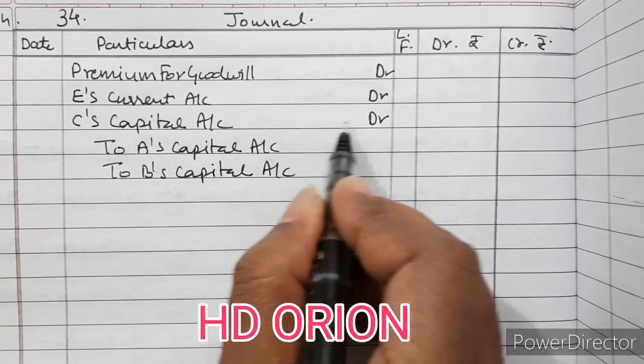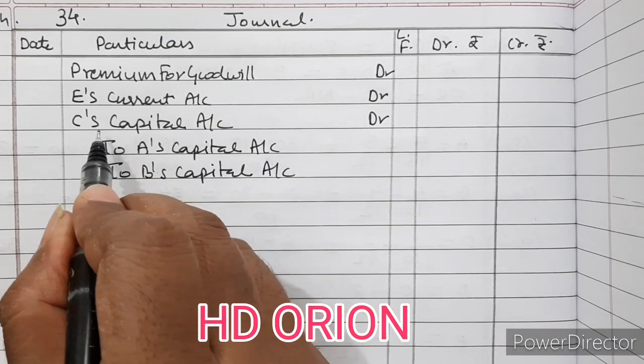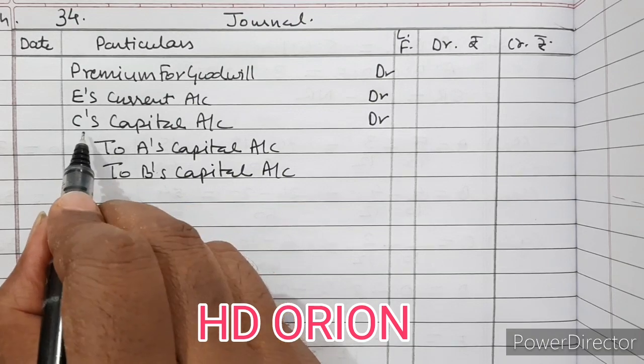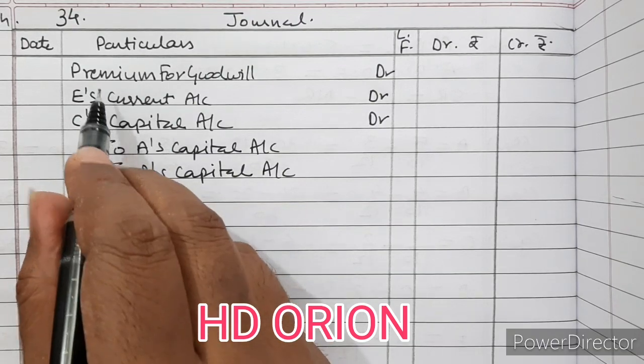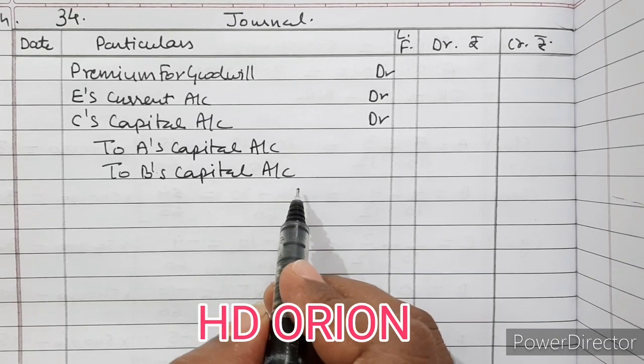Here C's capital account is also debited because in reconstitution of the firm, in new profit sharing ratio, C has gained. So whomsoever has gained, they will be debited, and those who have sacrificed their portion of profit, they will be credited.